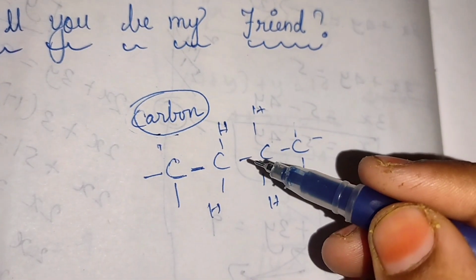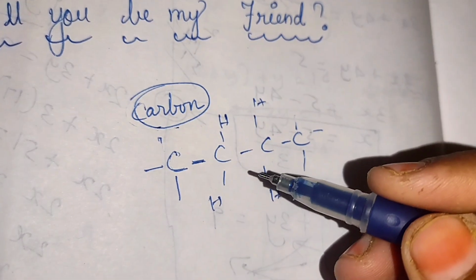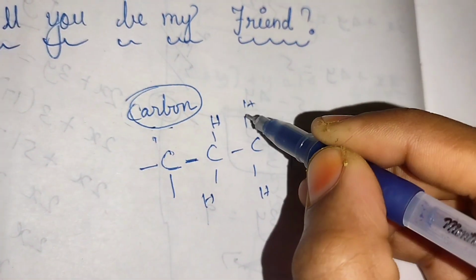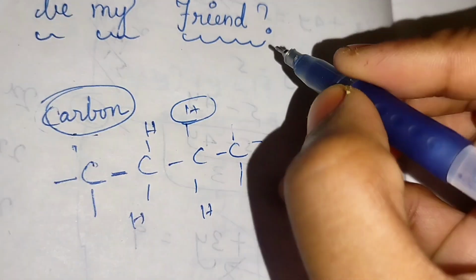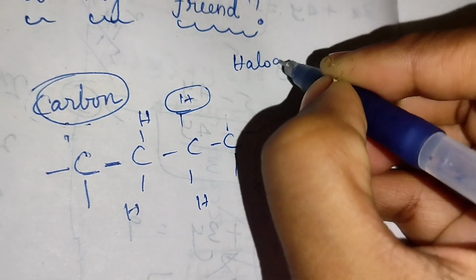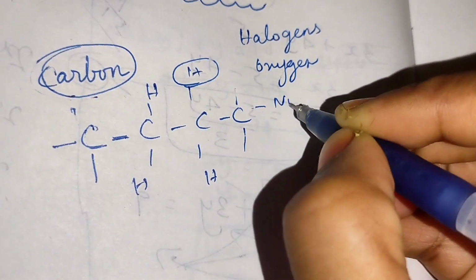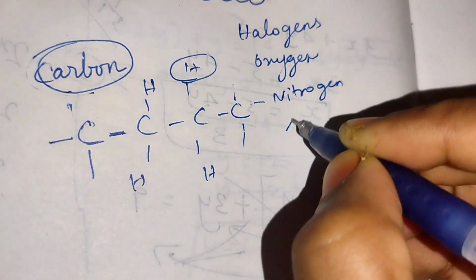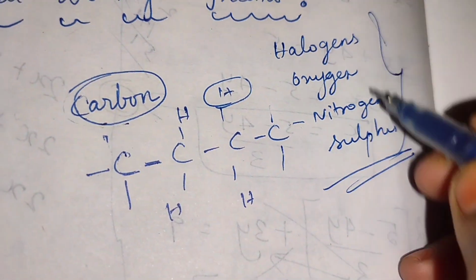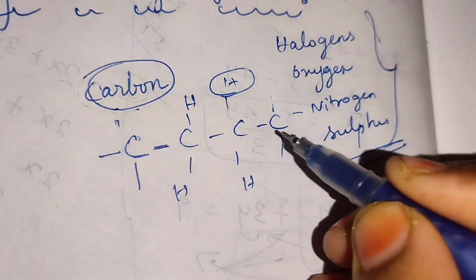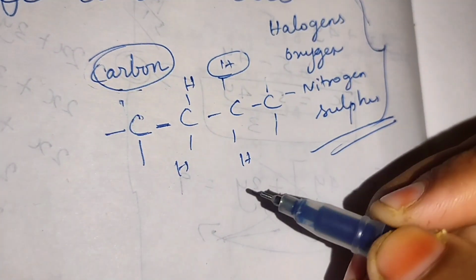So all other atoms are attached to this carbon. Not only hydrogen is attached to carbon. Instead of this hydrogen, halogens, oxygen, nitrogen, sulfur groups can also be attached. One or more hydrogen will be replaced.